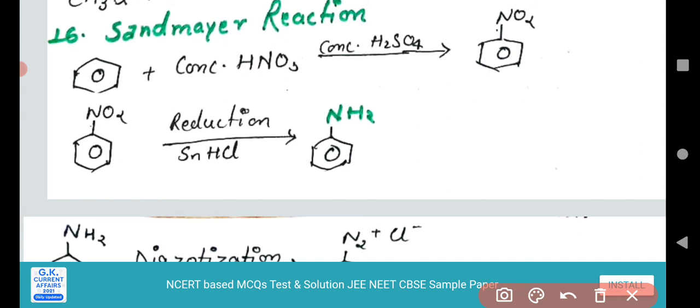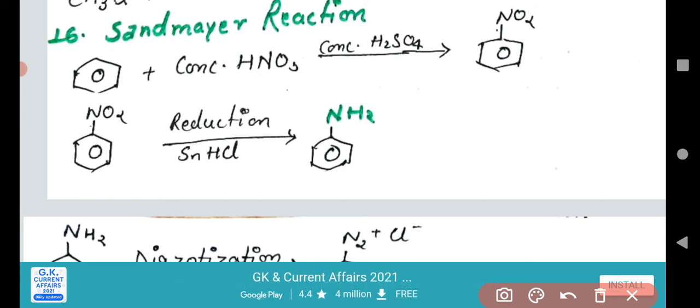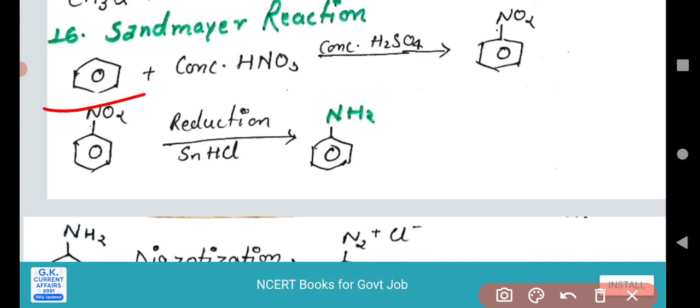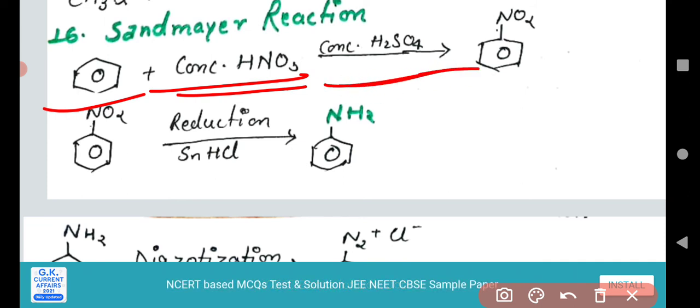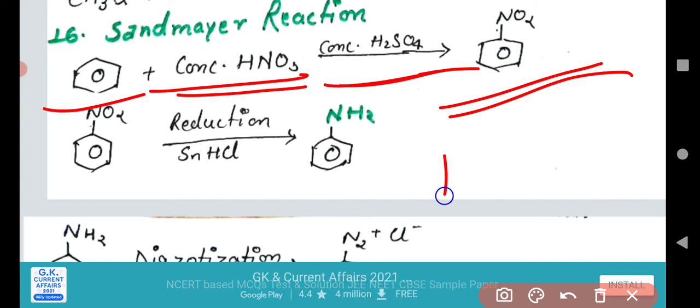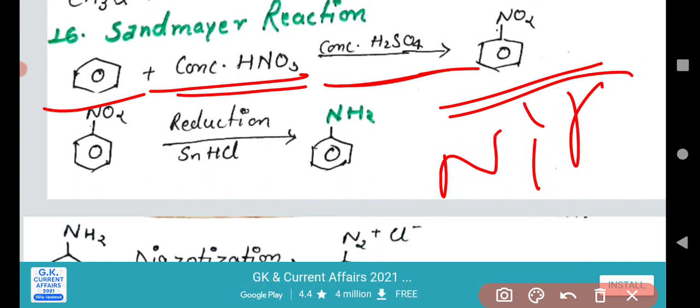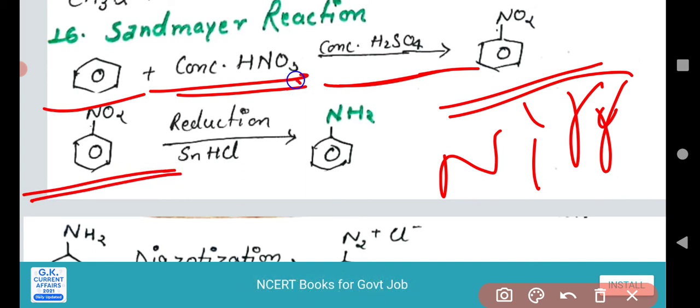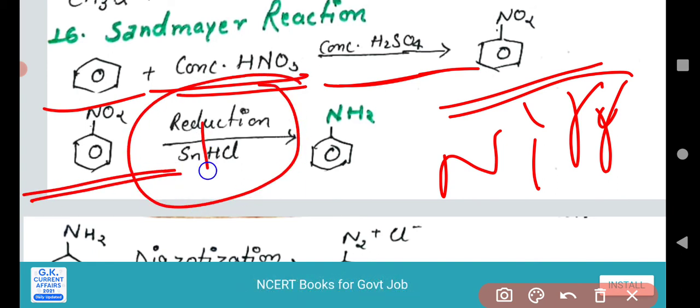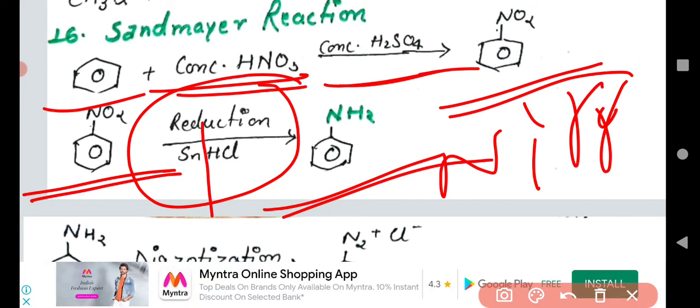First of all, before going to the Sandmeyer reaction, we have to prepare benzene diazonium chloride. Benzene reacts with concentrated HNO3 in the presence of concentrated H2SO4 and converts into nitrobenzene. This is the nitrobenzene. Understand that? Now, when nitrobenzene is reduced in the presence of Sn/HCl, it gives aniline.